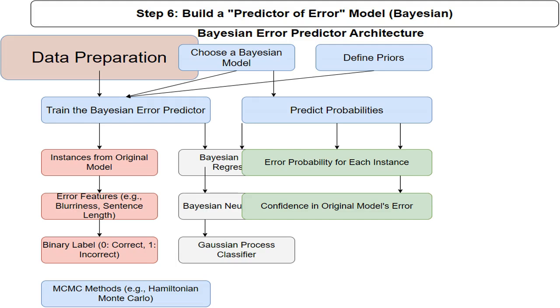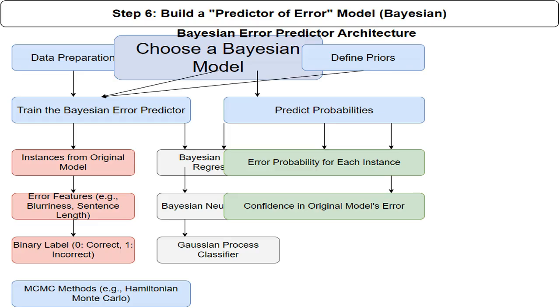Add error features and a binary label, 0 for correct classifications, 1 for incorrect. This labeled dataset is essential for training the error predictor. Select a Bayesian model suitable for binary classification. Options include Bayesian logistic regression, Bayesian neural networks, and Gaussian process classifiers. The choice depends on the complexity and relationships expected in the data.